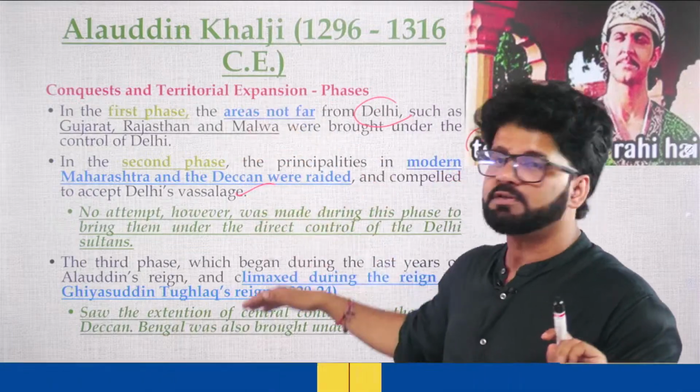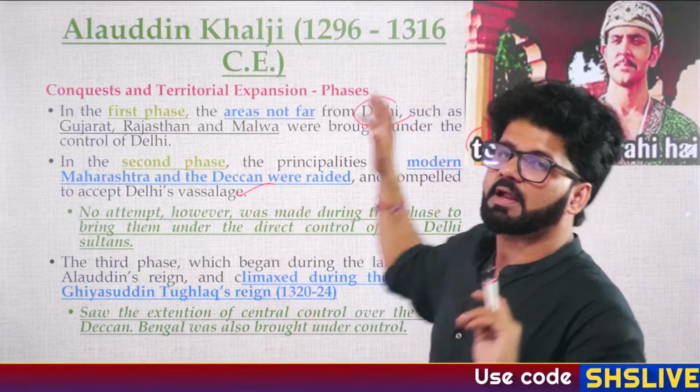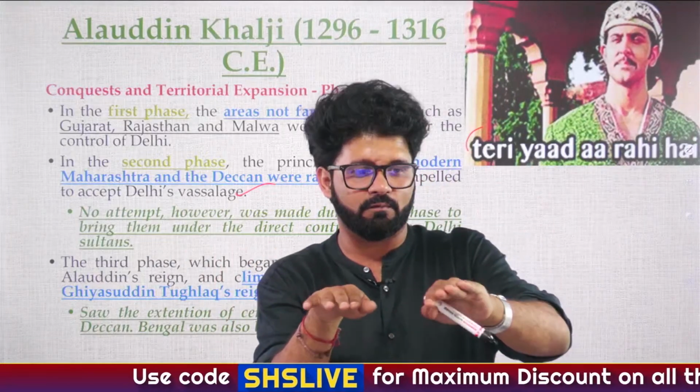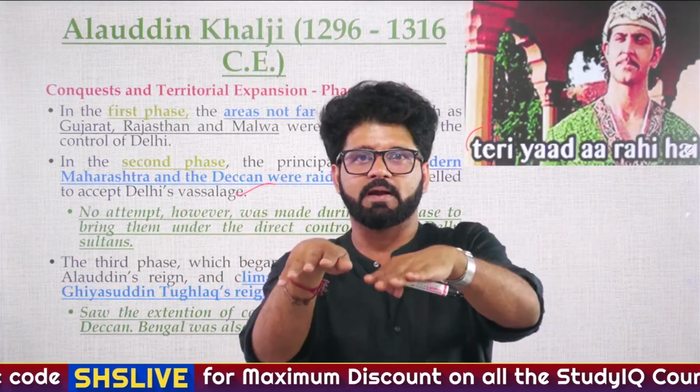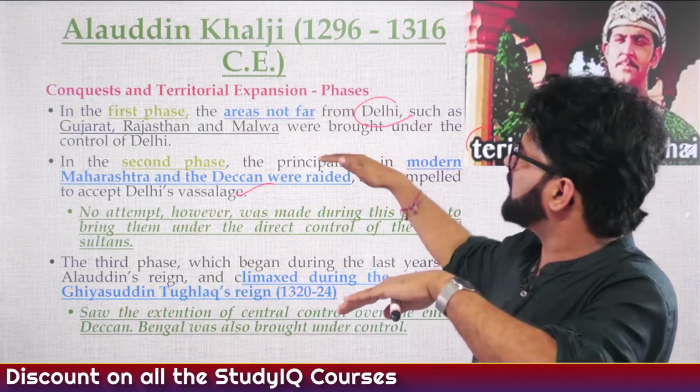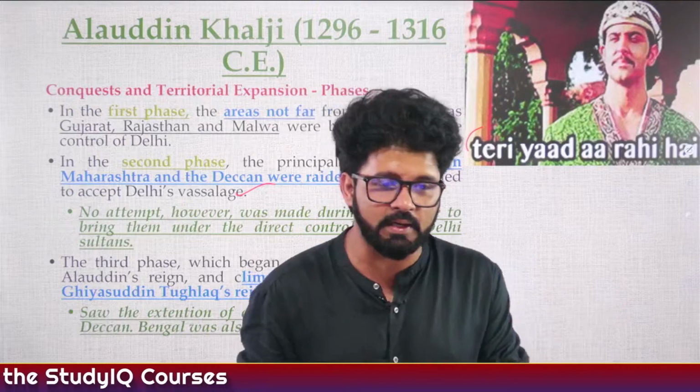Muhammad bin Tughlaq will shift the capital from Delhi to Daulatabad or Devgiri. So the third phase, what he will start, will be completed by the Tughlaqs. So there are different phases of expansion, just like you talk about Samudragupta. Again, we can debate whether you can compare Alauddin Khilji with Samudragupta in other aspects or not. But when we talk about expansion phases, we can compare Alauddin Khilji and Samudragupta.